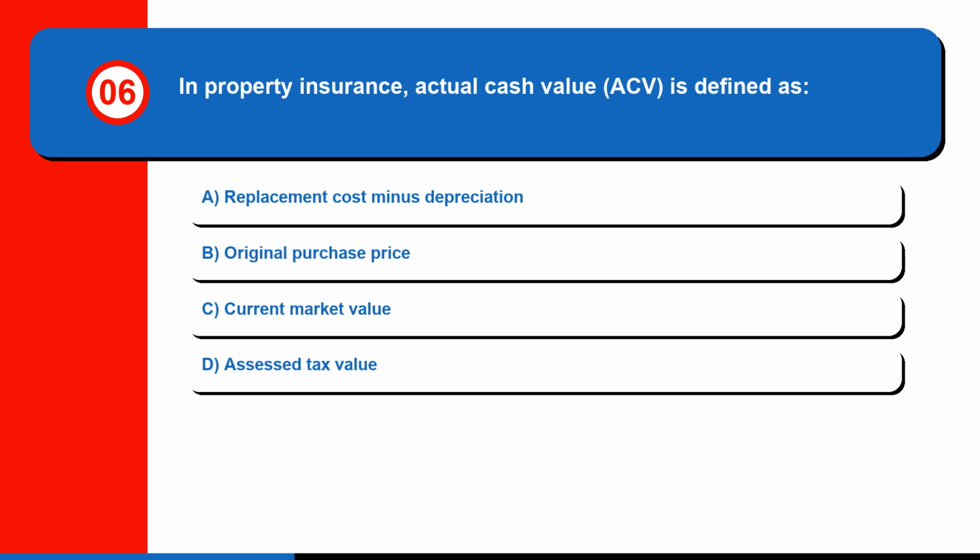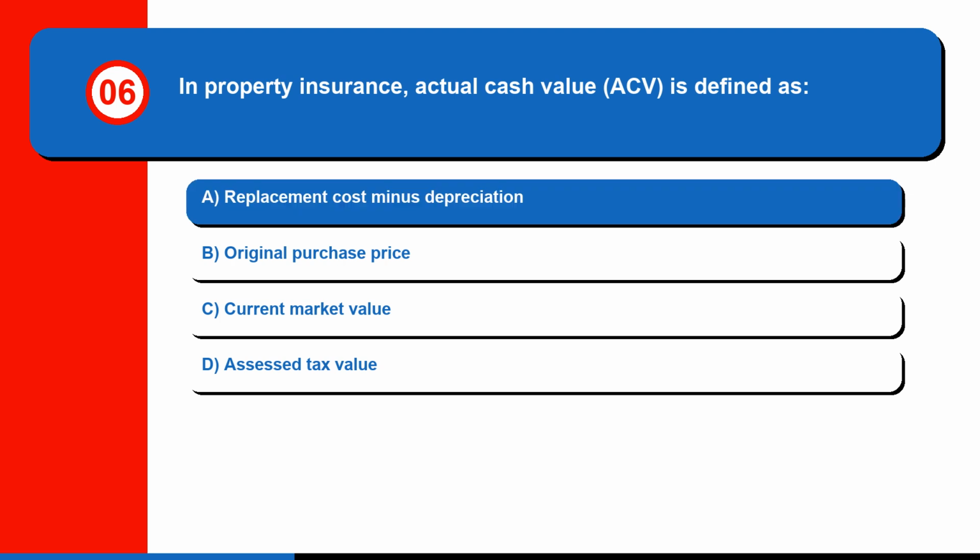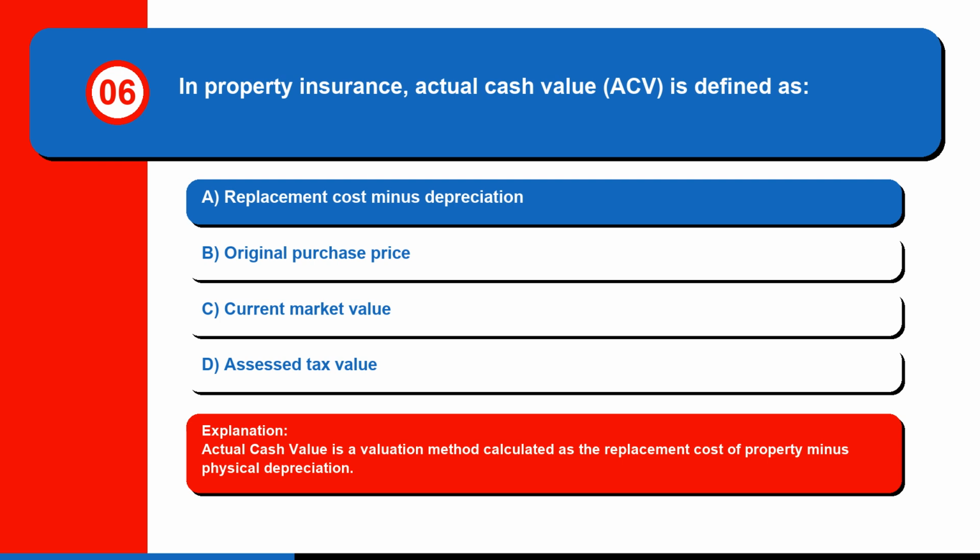Question 6. In property insurance, actual cash value (ACV) is defined as A. Replacement cost minus depreciation. B. Original purchase price. C. Current market value. Or D. Assessed tax value. The correct answer is A. Replacement cost minus depreciation. Actual cash value is a valuation method calculated as the replacement cost of property minus physical depreciation.